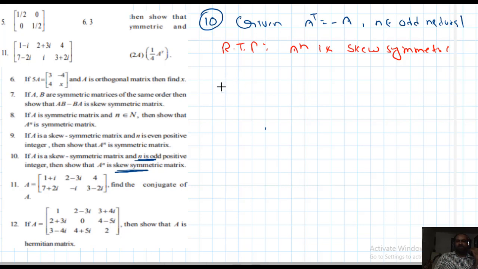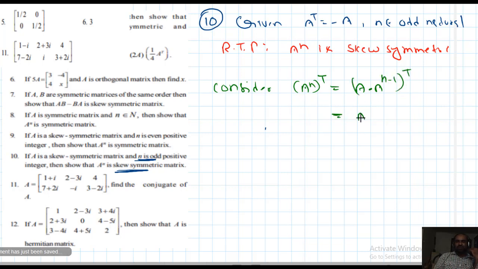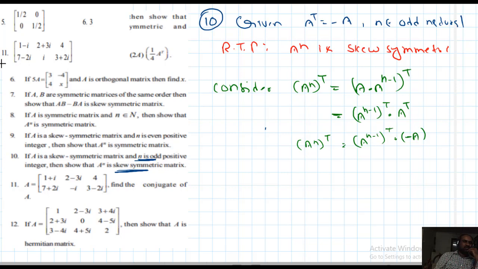Now I am proving. Observe here, same. Consider A power n whole transpose. This can be written as A into A power n minus 1 whole transpose, which is A power n minus 1 transpose into A transpose. So this is nothing but A power n minus 1 transpose into minus A. This is one of the interesting results.